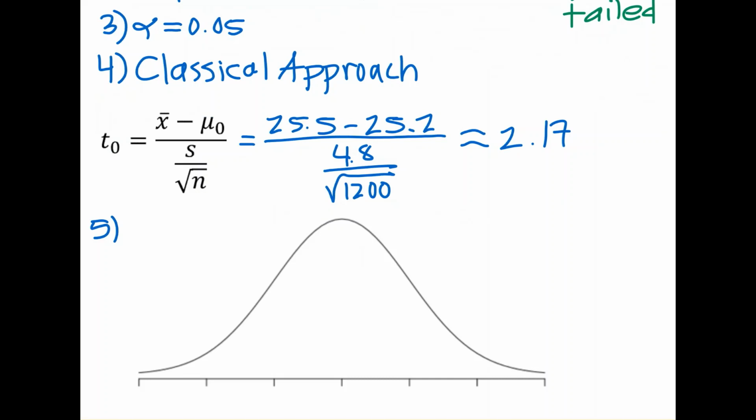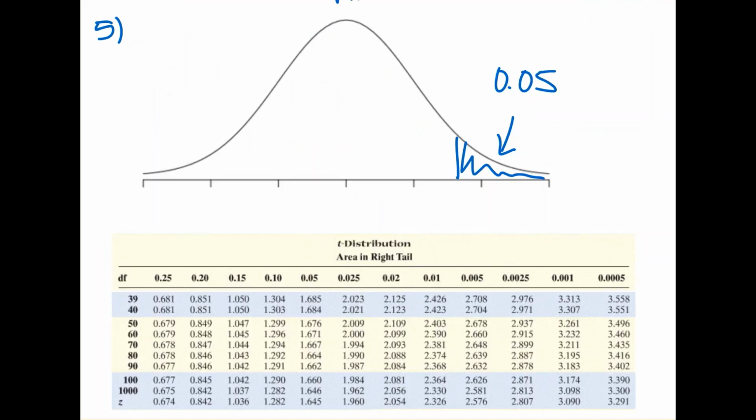This is a right-tailed test with alpha equals 0.05, so that means the area in the right tail will be 0.05. Now let's find the critical value on table 7. We have that the area in the right tail is 0.05, and the degrees of freedom is 1 less than the sample size. So the degrees of freedom is 1,199. We will use the numbers in the bottom row. And the corresponding critical value is 1.645. And that value goes here.